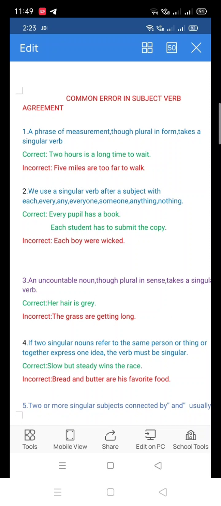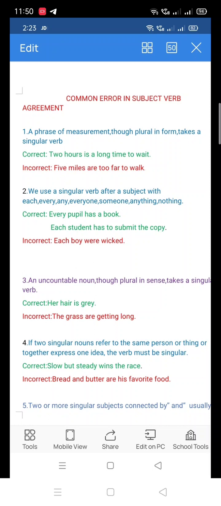Because we add s or es to the verb for third person singular number, right, in the present tense. So that's why wins is used here. Slow but steady wins the race.